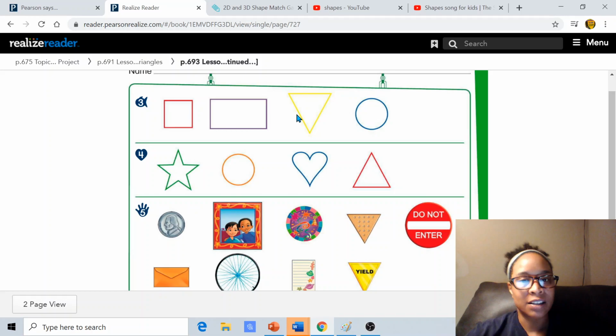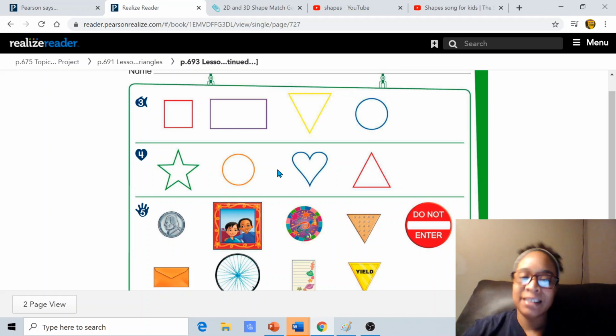Is the triangle this one? Yes, good job. The red shape with how many sides? 3. 1, 2, 3. Beautiful. And then what's this orange shape that goes around and around? That is a circle. Good.